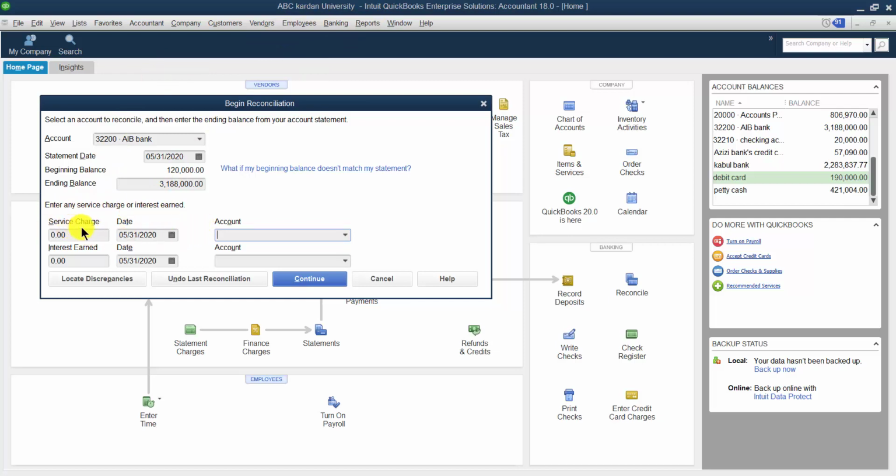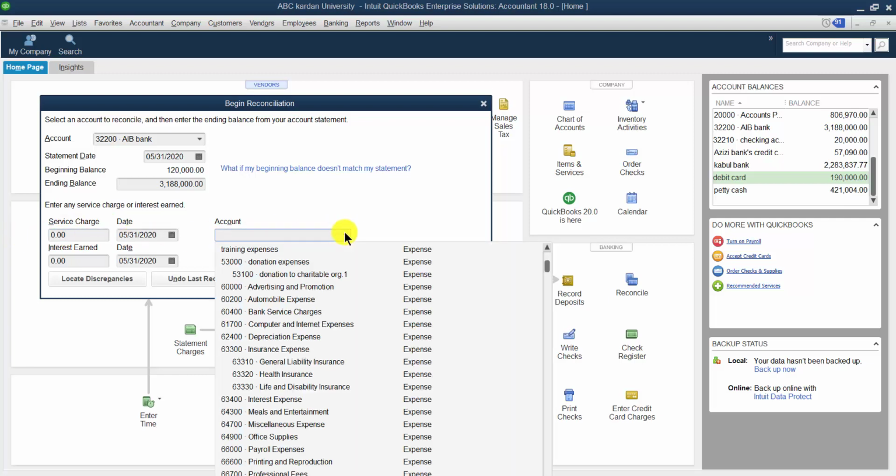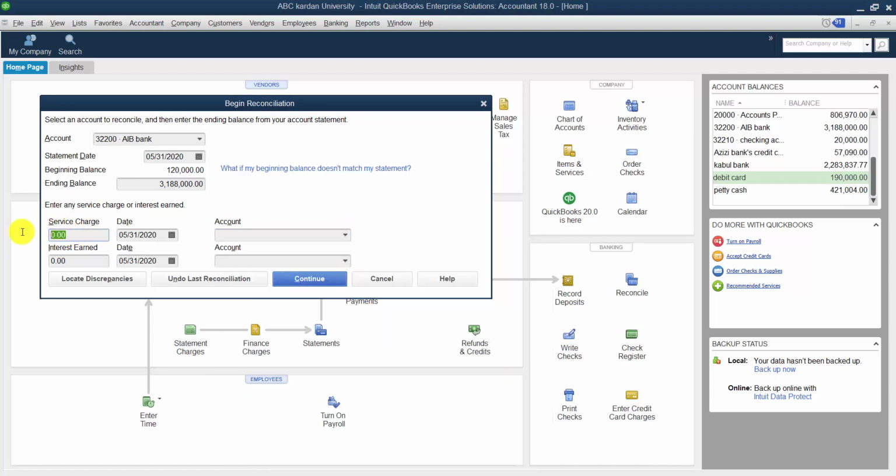If the bank provides you a service charge, or of course charges you some interest, as I said before, for example, a bank may charge interest because of a loan. A bank may charge because of an unused account. A bank may charge you because of several other facilities which they provide, like online banking. If they charge some interest, we can mention that amount, as well as the interest expenses account. For example, the banker charges us an amount of 2,000 because of interest or some other expenses.